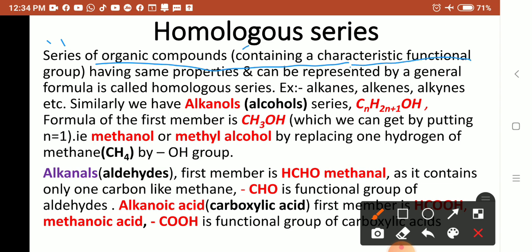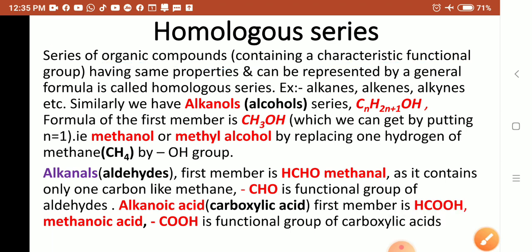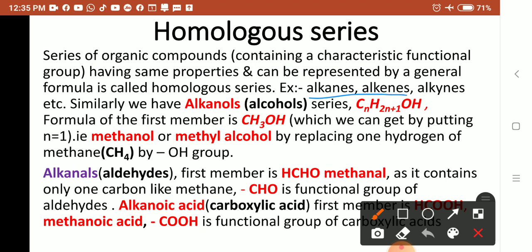Whatever is written inside the bracket, it is not necessary to write, but you remember it. A series of organic compounds containing a characteristic functional group, having the same properties and which can be represented by a general formula, is called a homologous series. For example, you studied the alkanes, alkenes, alkynes in the previous class, along with their general formulas and members.